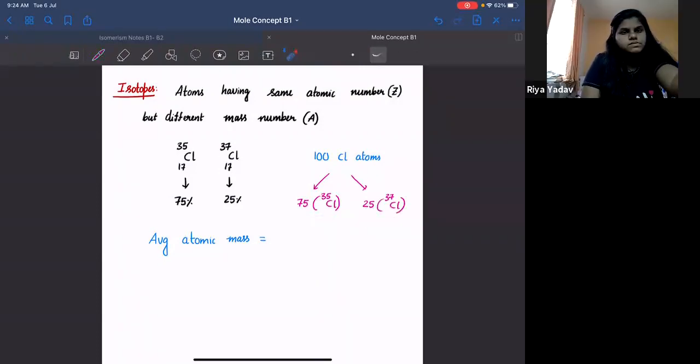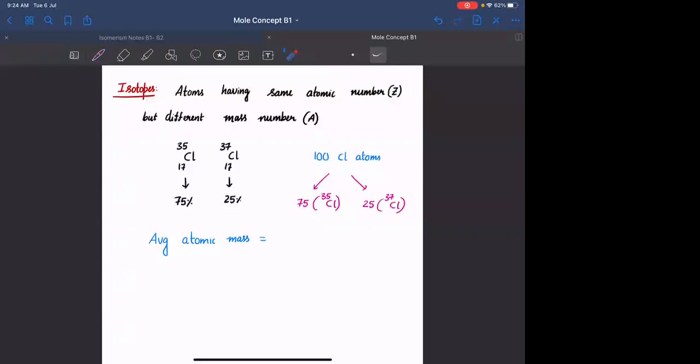What is meant by average mass? Sum of masses of all the atoms divided by total number of atoms. So you have 75 atoms of chlorine in 35 state. So 75 into 35 will be the total mass, plus 25 atoms of chlorine in 37 state, divided by what are the total number of atoms? 100.